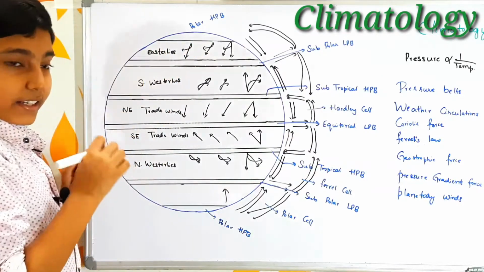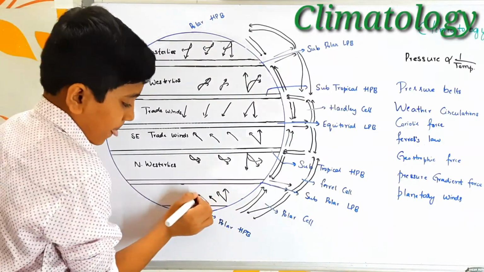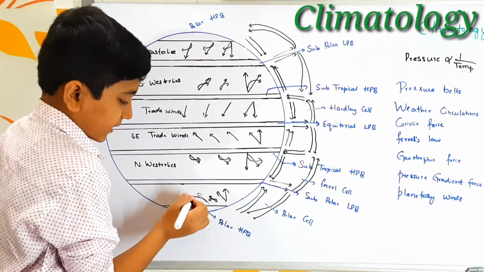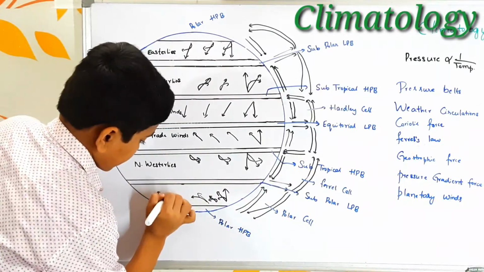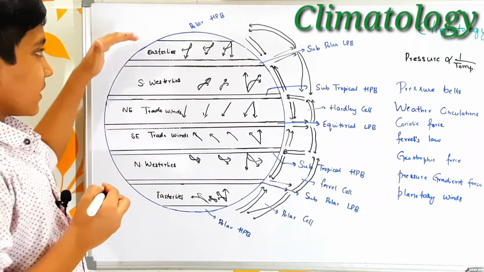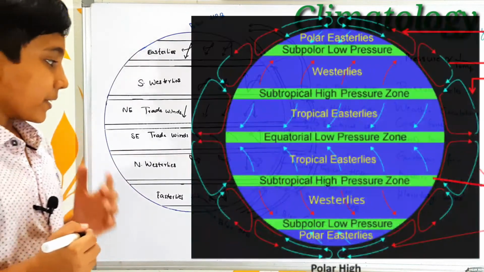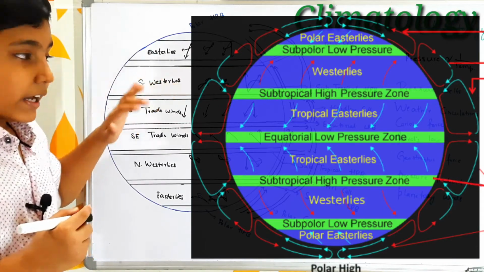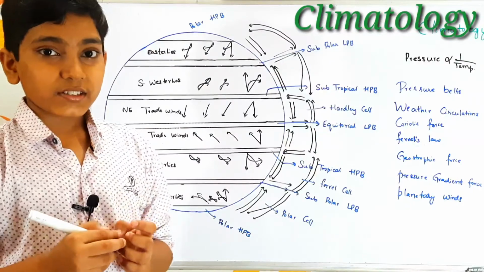So they were called easterlies. In the southern hemisphere as well, they blow towards their left like this. And due to more Coriolis force, they in turn change their direction like this. So they were called easterlies. These easterlies which are present here and here, both are called polar easterlies because they are found at the polar regions. So these are the planetary winds, and we will discuss the monsoons, the origin of monsoons and other seasonal winds in my coming class.